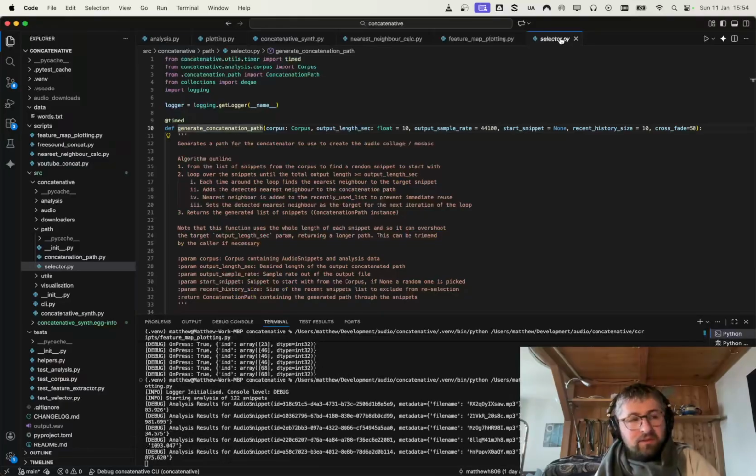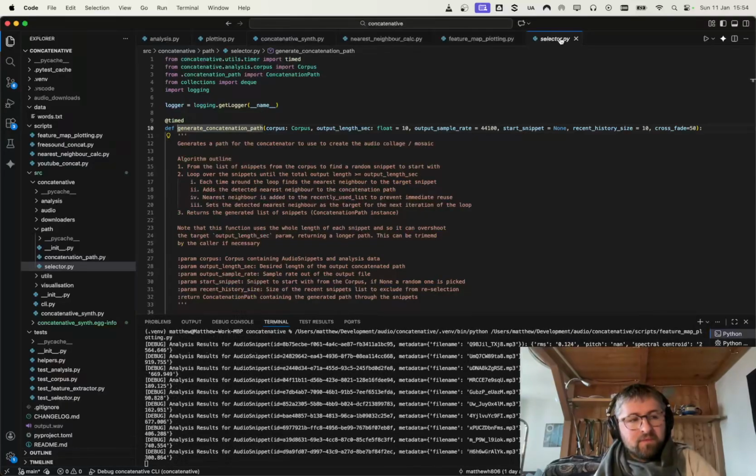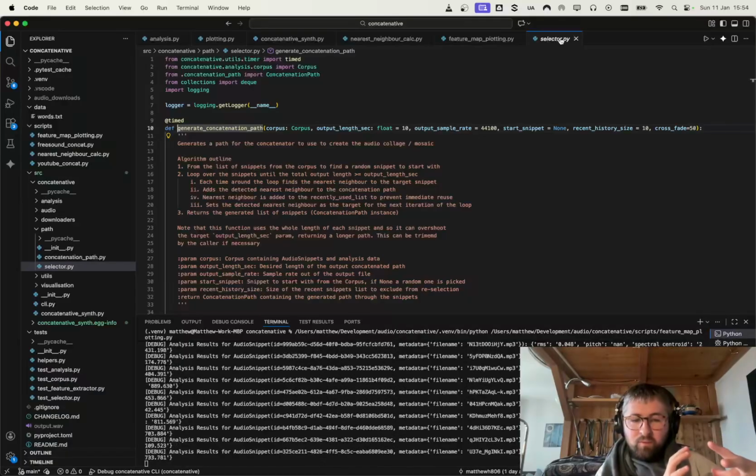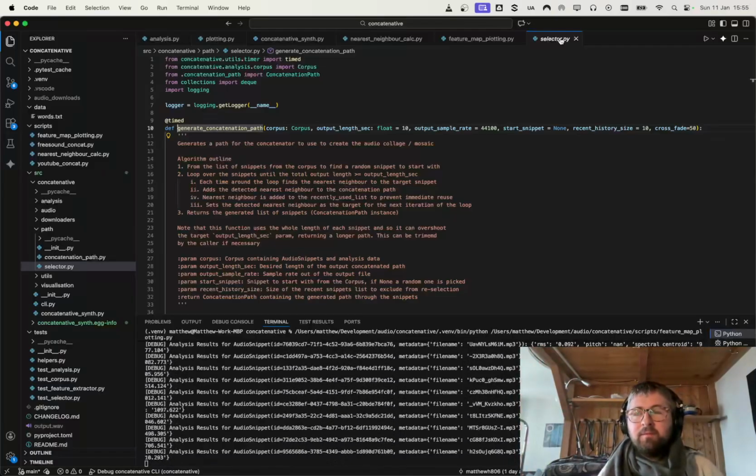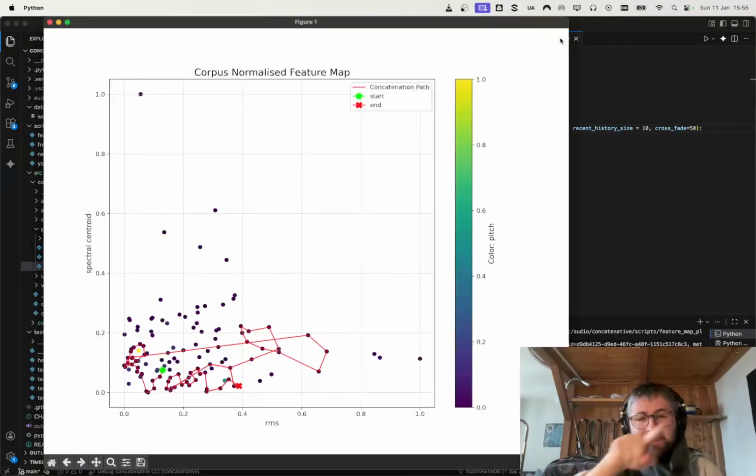In the plot, you see that one corner had quite a lot of sounds in it. There wasn't much representation in the top right, but in the bottom left, where all these similar sounds are, they're all quite similar to each other. So eventually it just gets into a loop where it starts picking the same sounds again, and it's not very evident here. It goes through quite a few different sounds here.